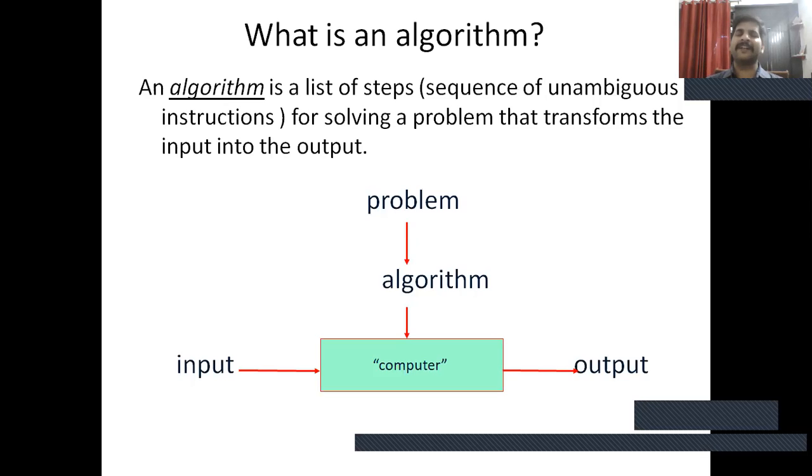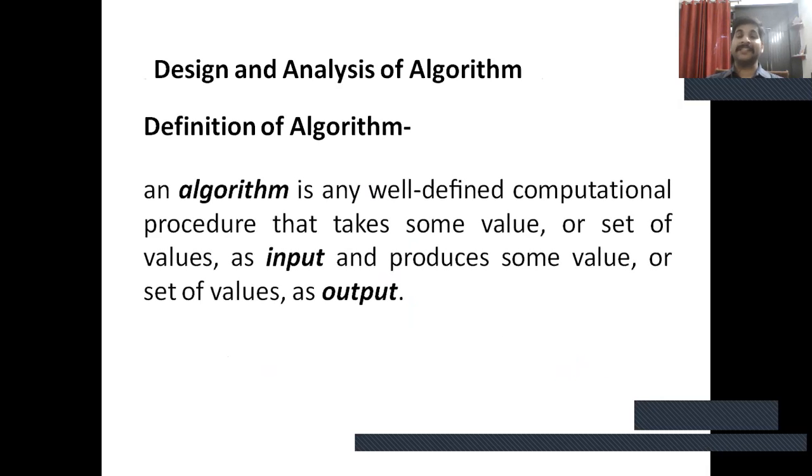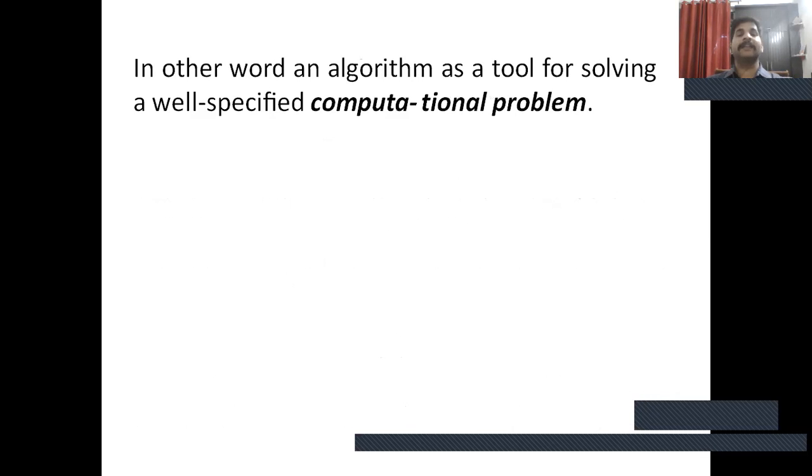Now, several definitions of algorithm exist. We will discuss them one by one. We can say an algorithm is any well-defined computational procedure that takes some value or set of values as input and produces some value or set of values as output. Also, we can say an algorithm is thus a sequence of computational steps that transform the input into the output. In other words, an algorithm is a tool for solving well-specified computational problems.